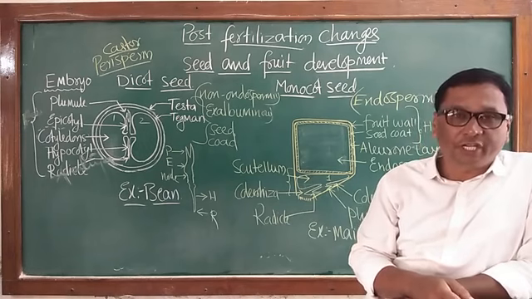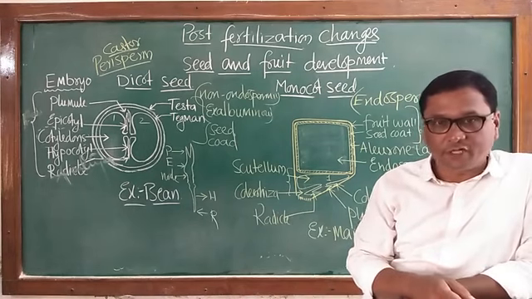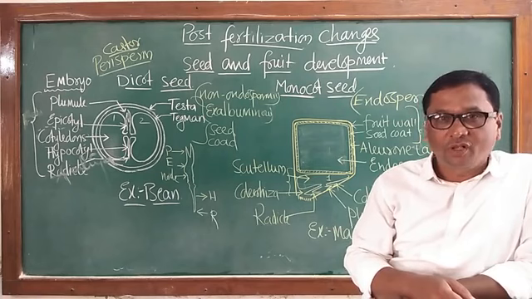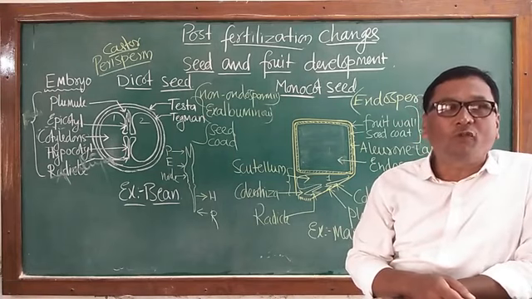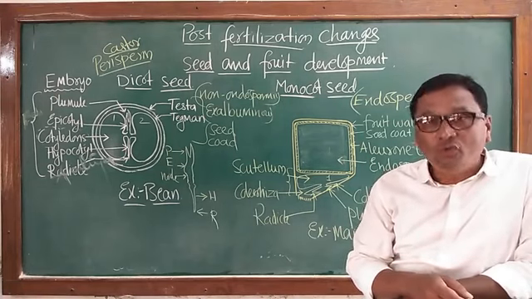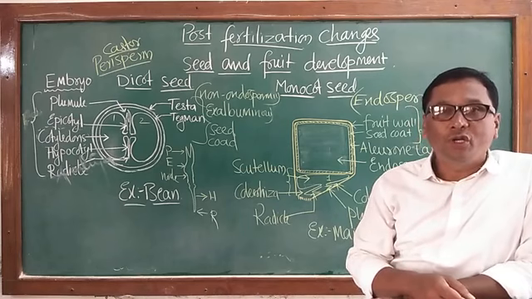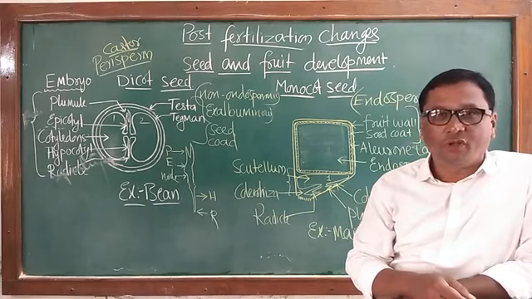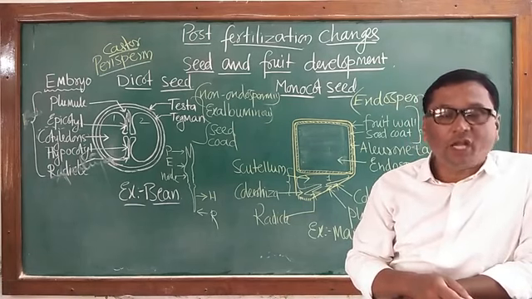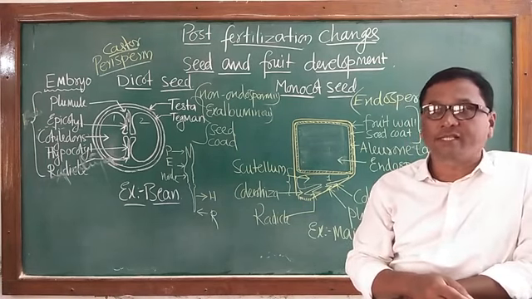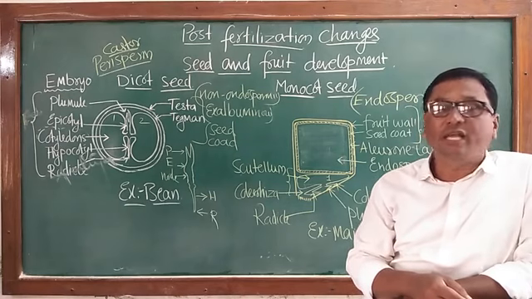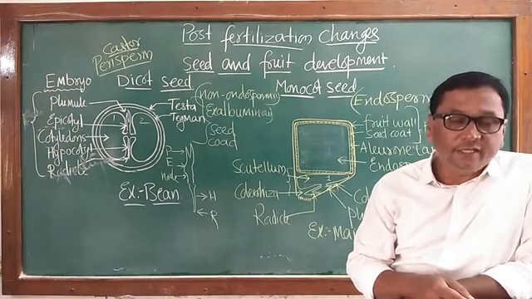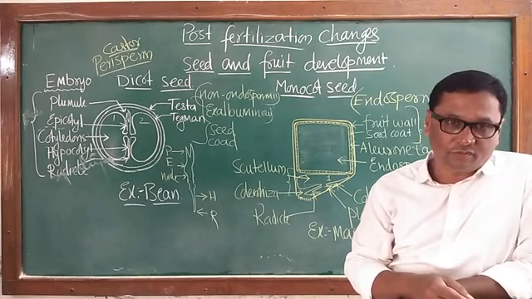We have also studied true and false fruits. If a fruit is developed from only the ovary, it is called a true fruit. And if the fruit is developed from the ovary along with other parts such as the thalamus, then such a fruit is called a false fruit.